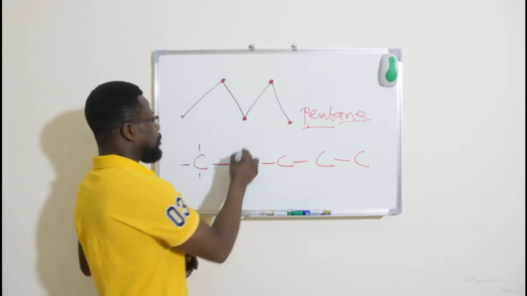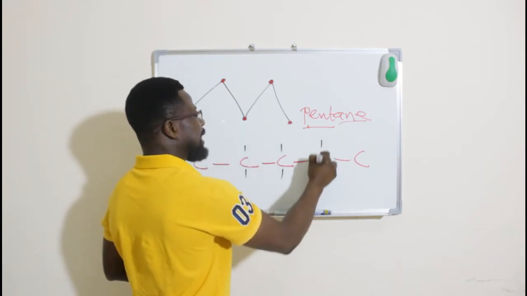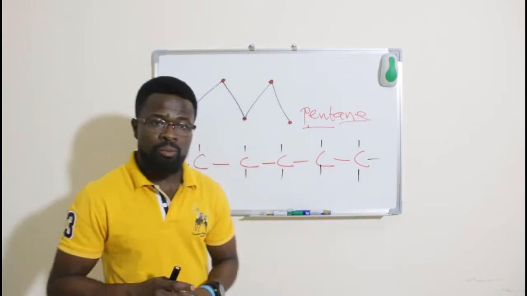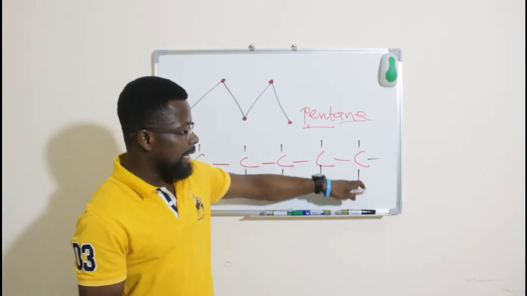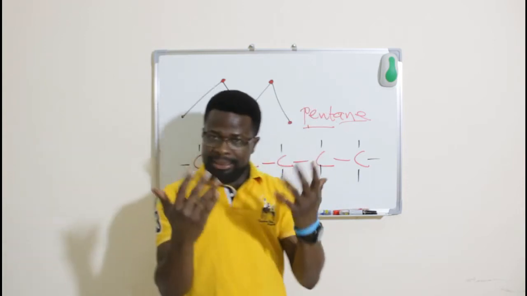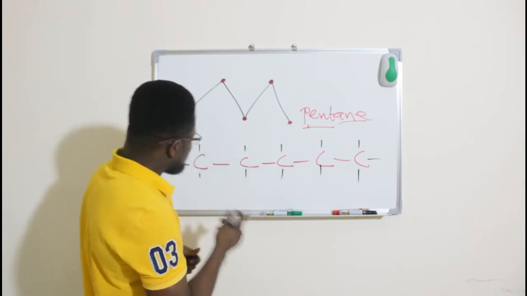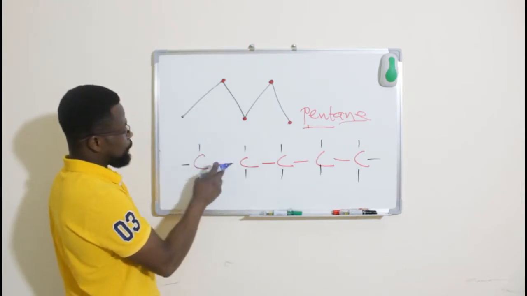I'm going to complete the bond. Remember we said carbon has 4 valence electrons, which means that it is tetravalent, it can form 4 bonds. So if it can form 4 bonds, this is 1, 2, 3, 4.